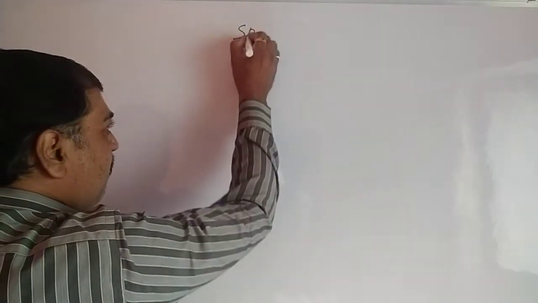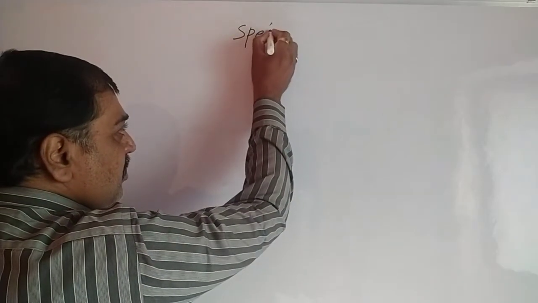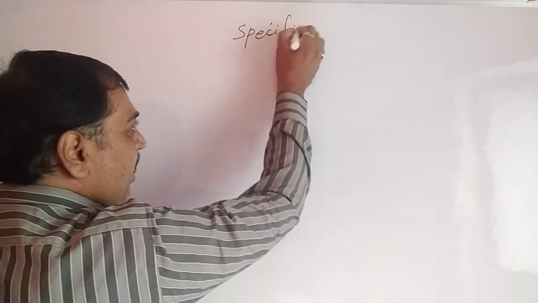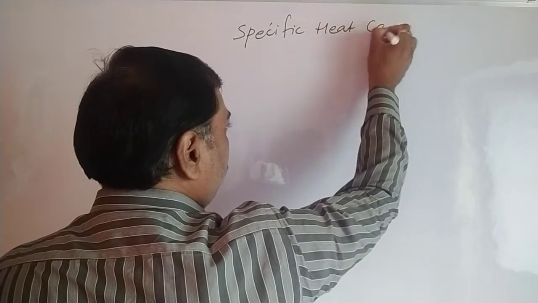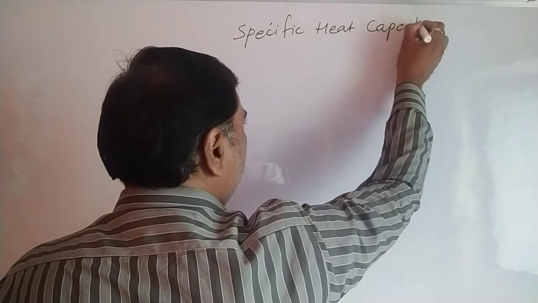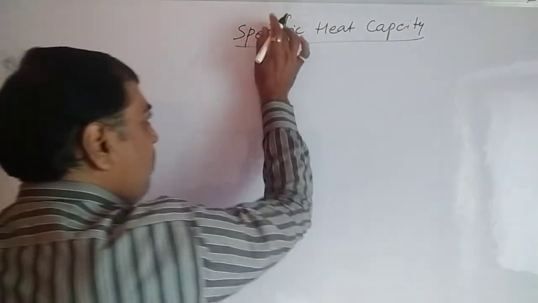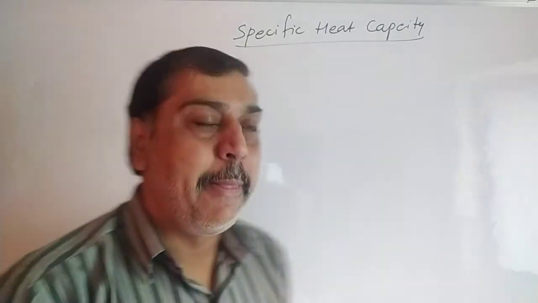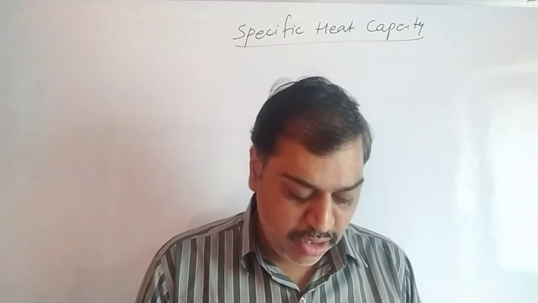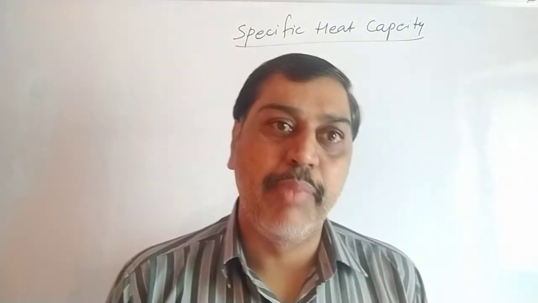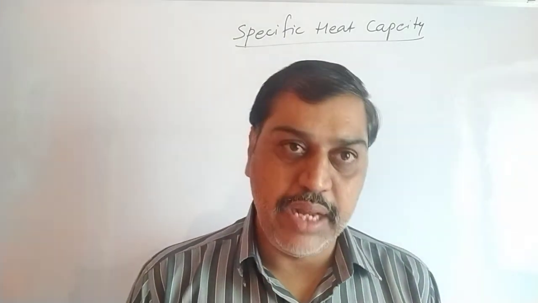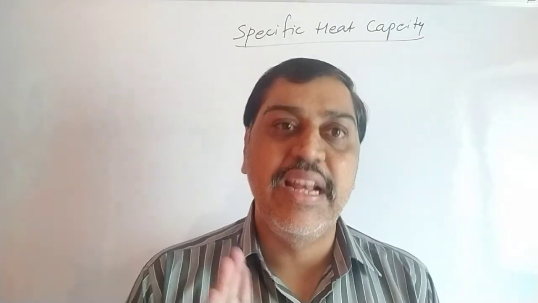If you remember, we saw specific heat capacity in 11th standard. Specific heat capacity means the amount of heat supplied to a material or substance to increase its temperature by 1 degree Celsius.